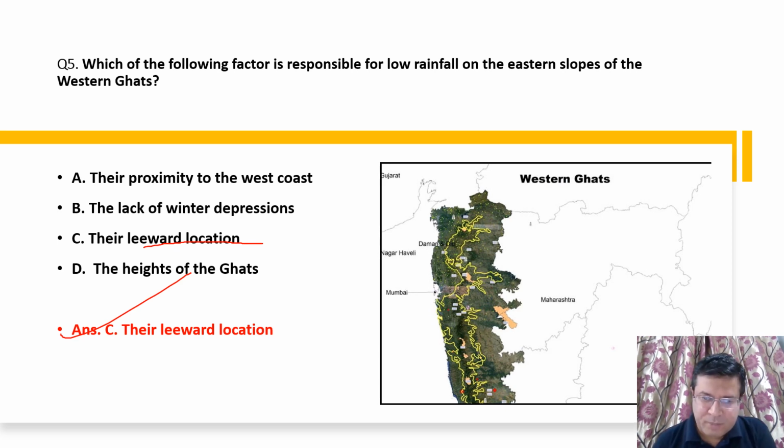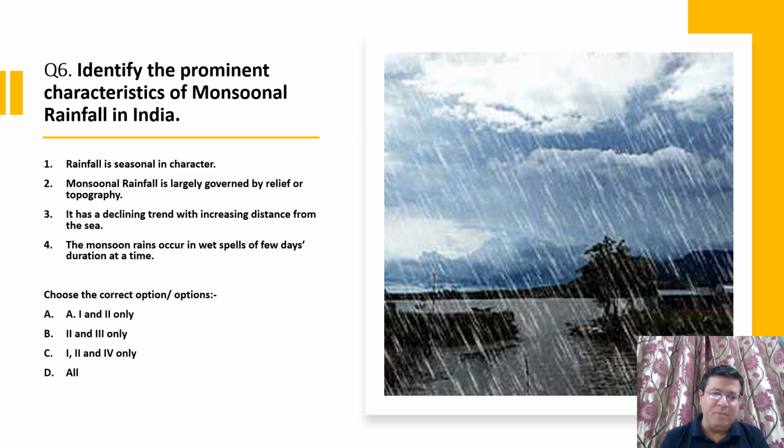See the next question. Question number 6. Identify the prominent characteristics of monsoonal rainfall in India. Here we have four statements as a part of the question. Rainfall is seasonal in character. Monsoonal rainfall is largely governed by relief or topography. It has a declining trend with increasing distance from the sea. The monsoon rains occur in wet spells of few days duration at a time.